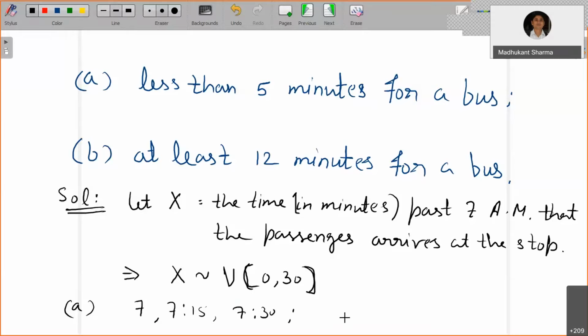So certainly 2 events are there. One is 10 less than x less than 15, meaning he arrives between 7:10 and 7:15, and this is a union with another event, 25 less than x less than 30.